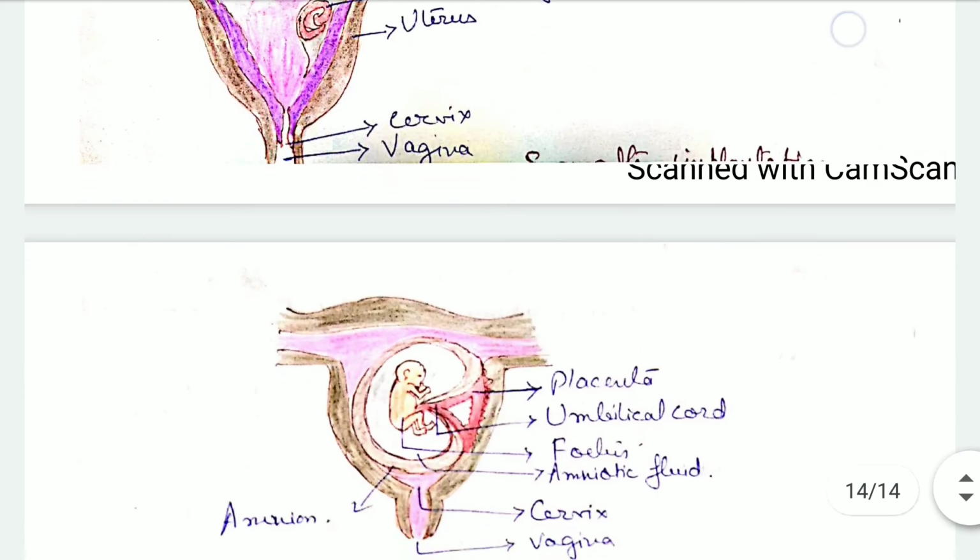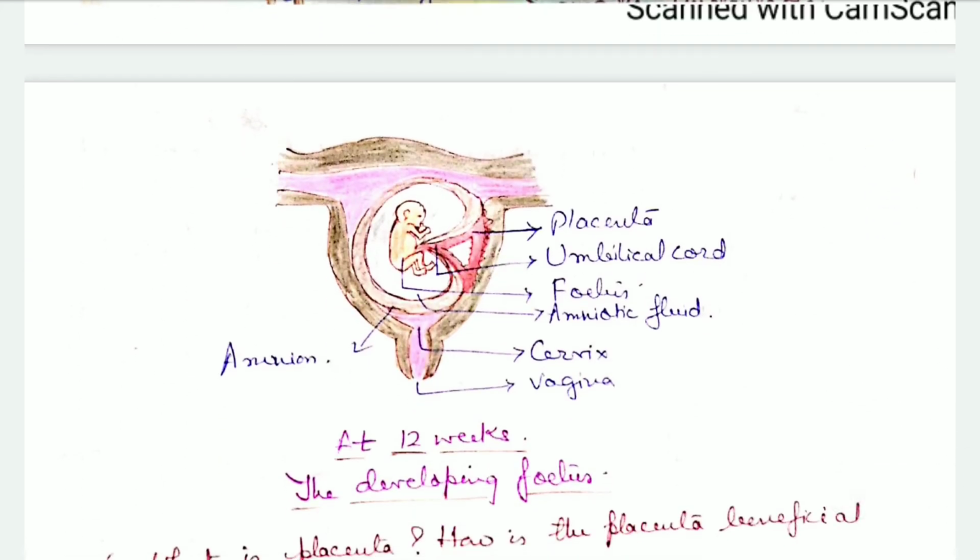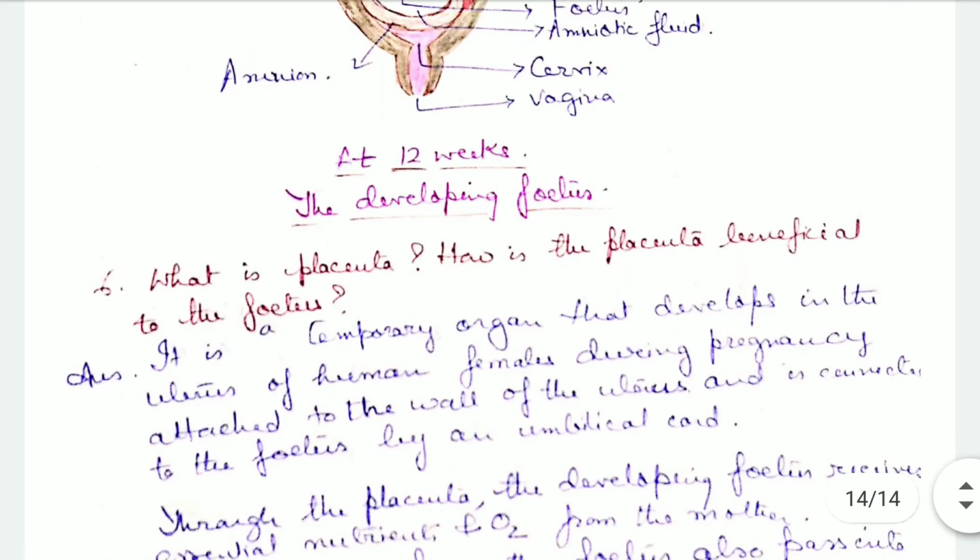Next we see from the picture that at 12 weeks the embryo has grown into a fetus, and it has been connected by an umbilical cord to the placenta. And see, this fetus is surrounded by fluid, amniotic fluid, which is inside an amniotic sac. So this is the developing fetus.